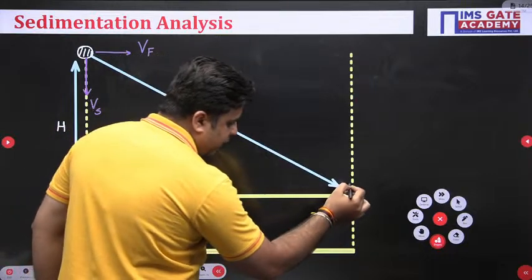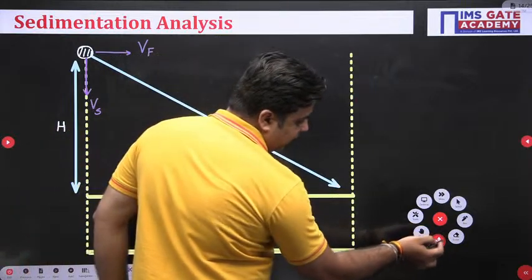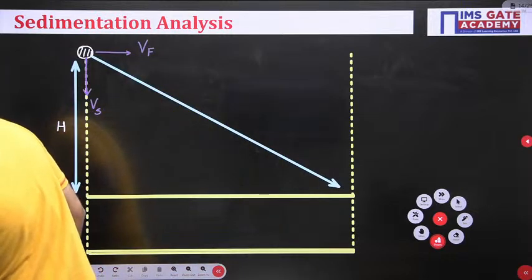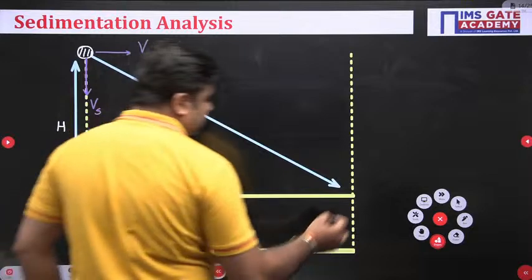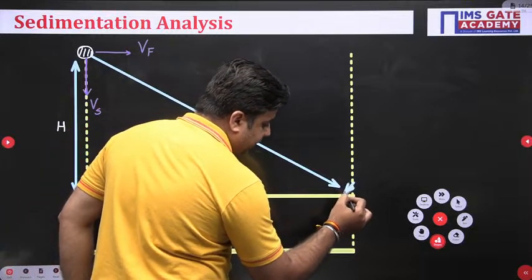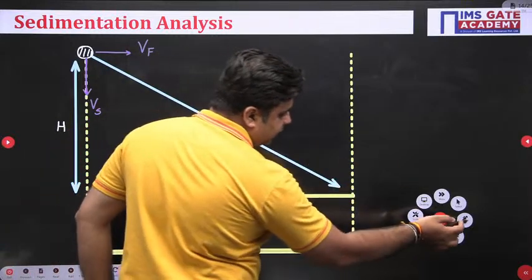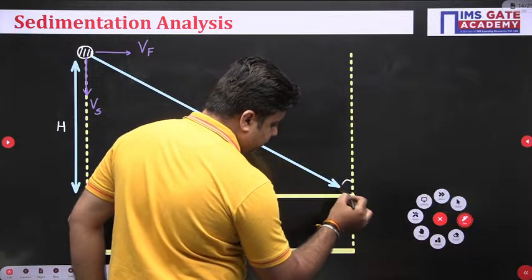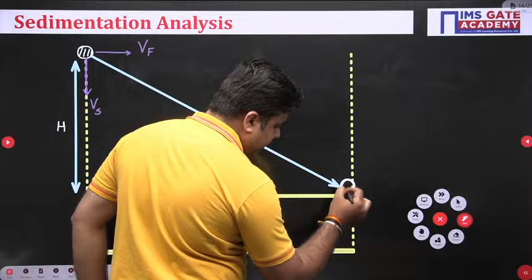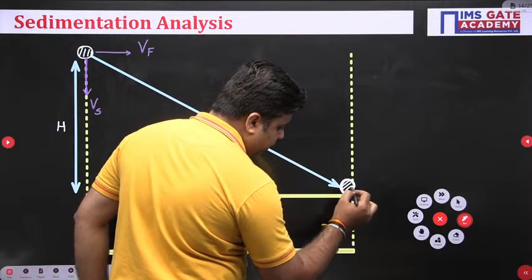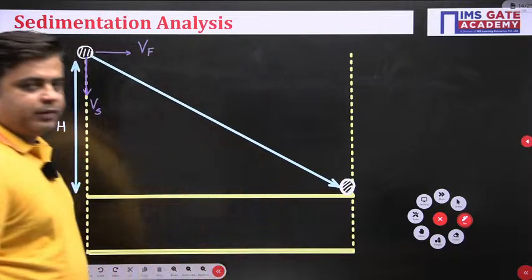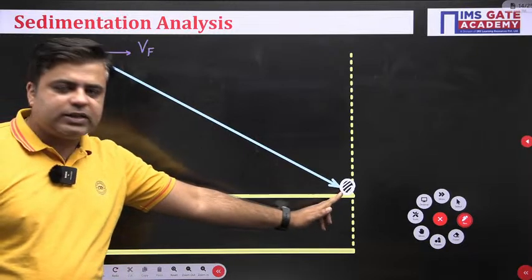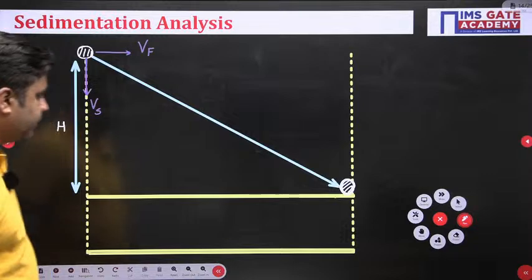And after time td, this particle will reach the bottom of the settling zone here, like this, right?